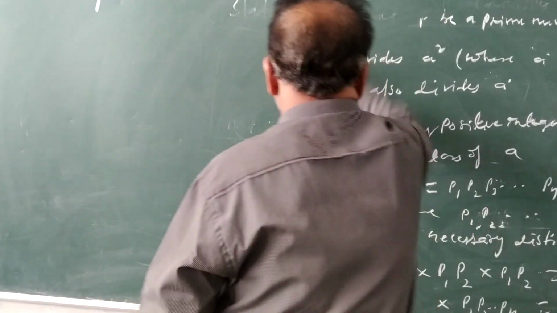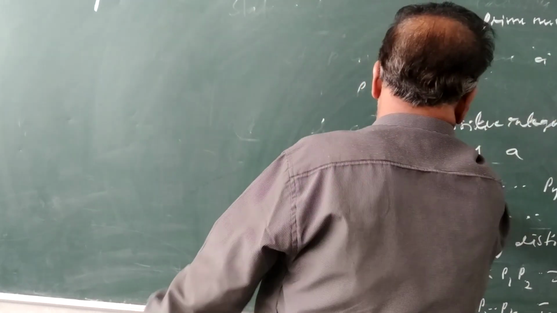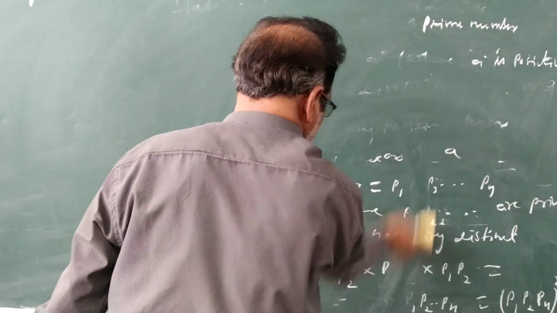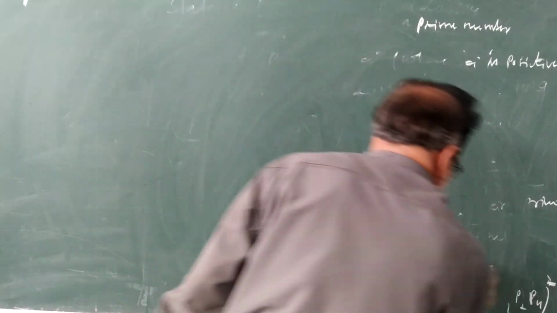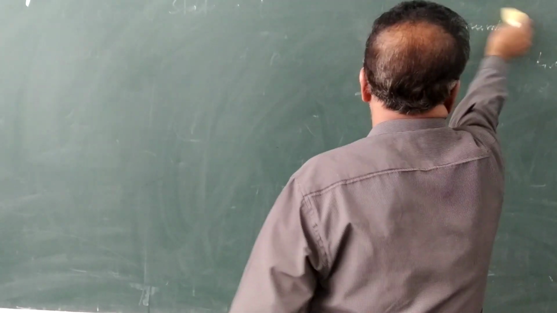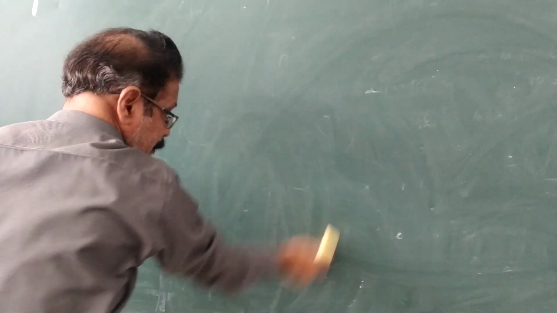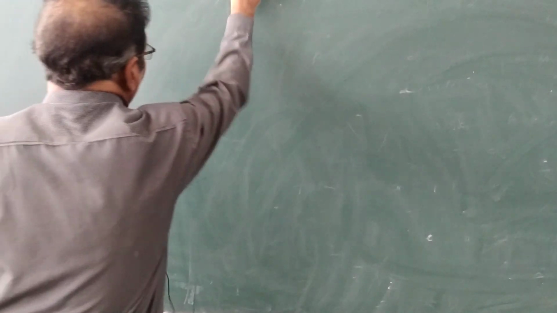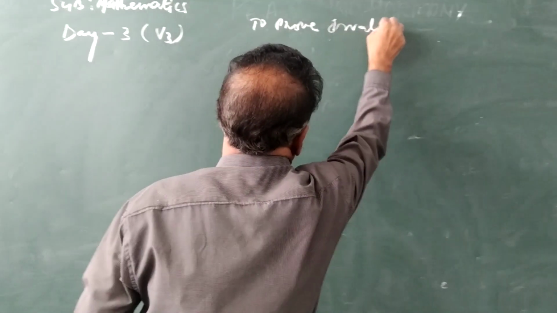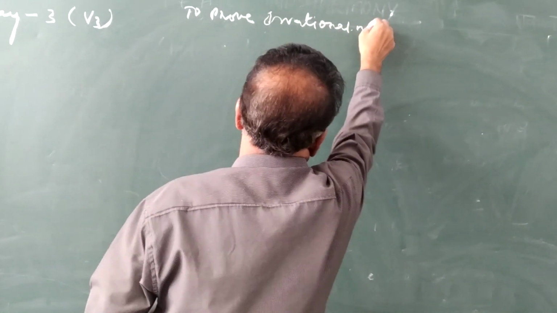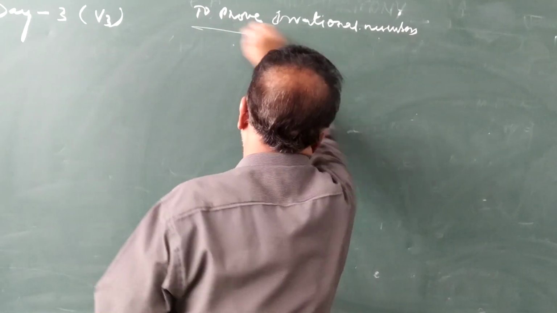Now let us see how to prove irrational numbers.